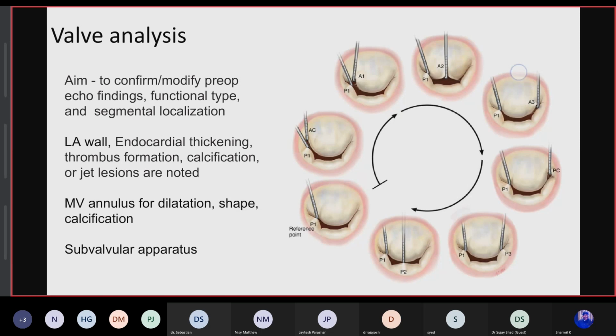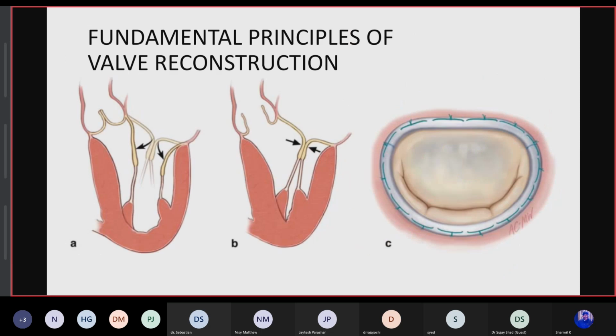The fundamental principles of valve reconstruction are these. Diagram A shows that we have to preserve or restore normal leaflet motion, where the plane of leaflet closure should be in the normal position. B shows that there should be a good large surface area of coaptation as well. And the third principle is to remodel and stabilize the annulus with a band.